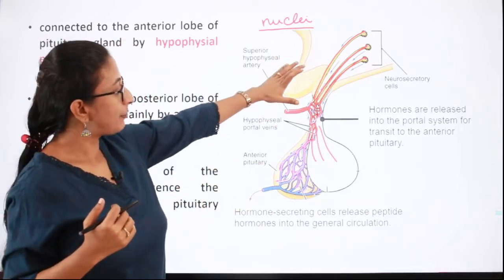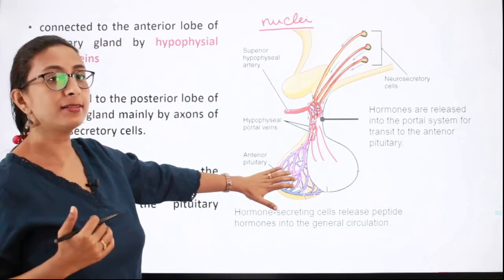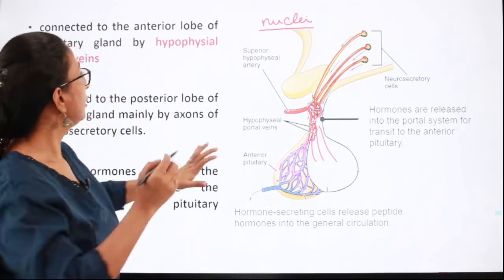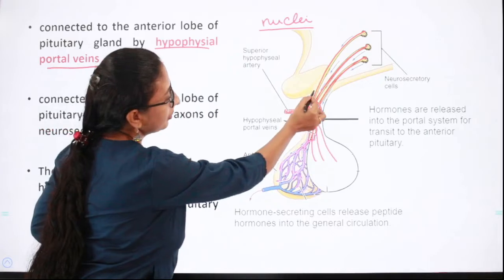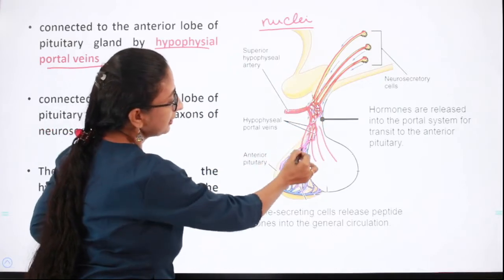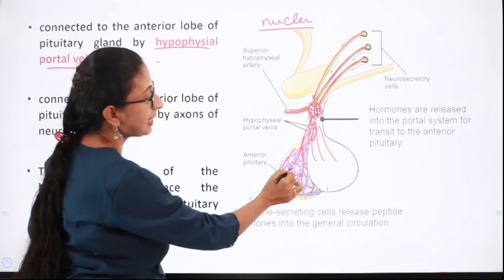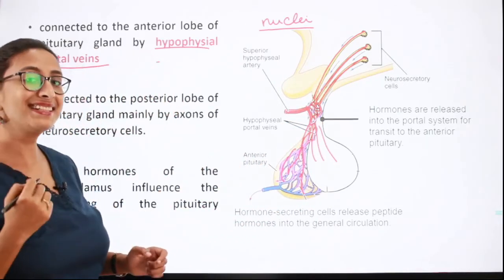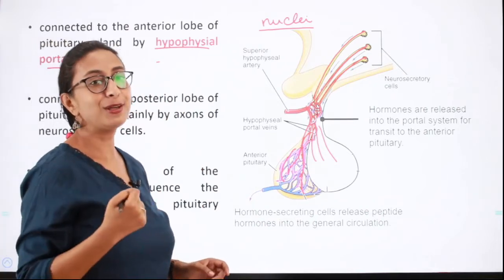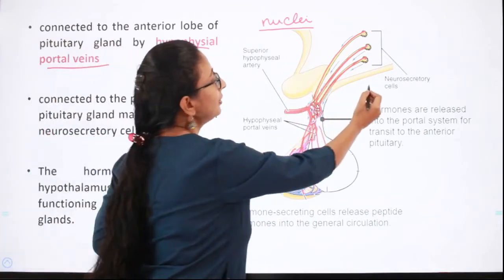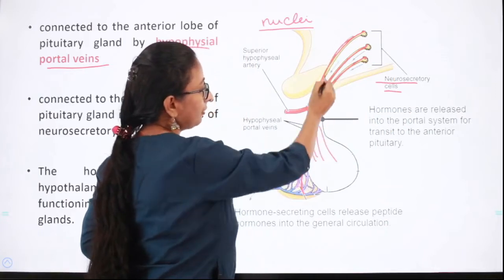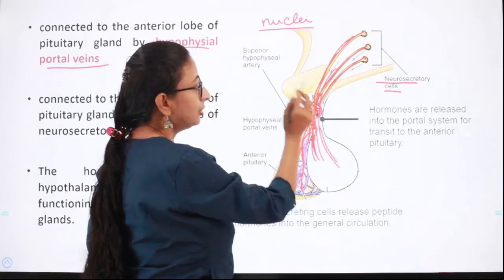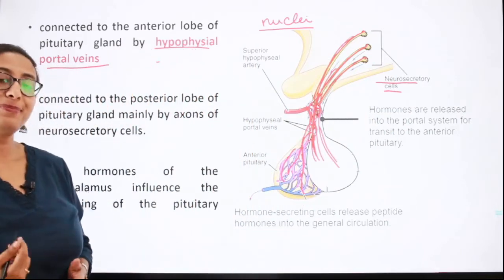The hypothalamus is connected to the anterior lobe of the pituitary gland through the hypophyseal portal veins. So these red veins here, these are the hypophyseal portal veins, and the hypothalamus is connected to the posterior lobe of the pituitary gland through the neurosecretory cells. That is, the axons of the neurosecretory cells are connected to the posterior lobe of the pituitary gland.